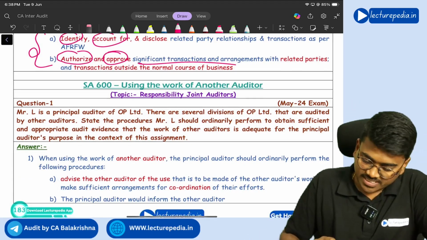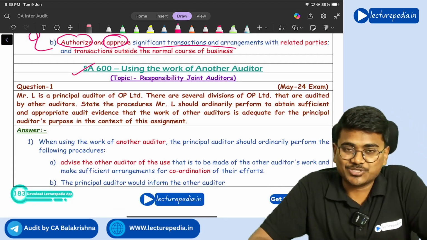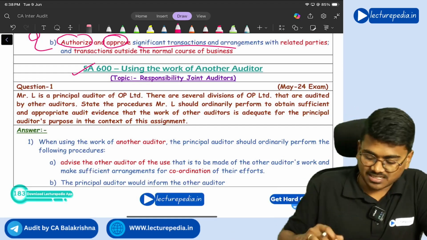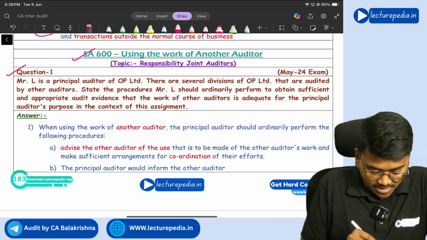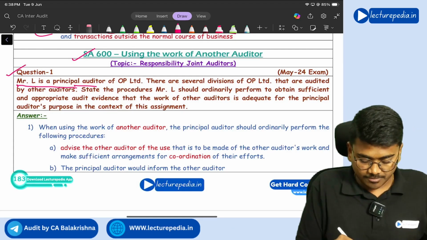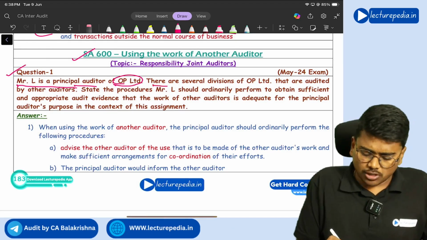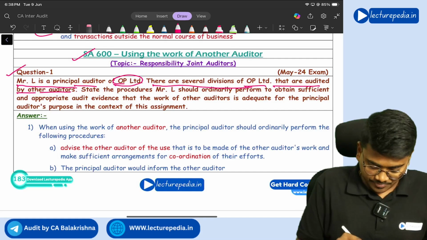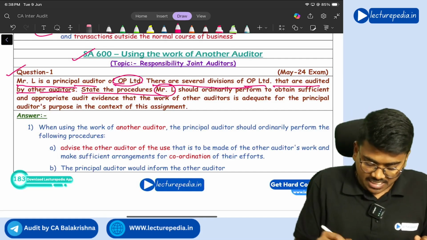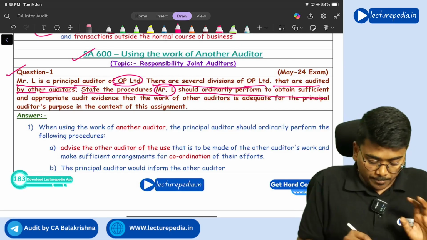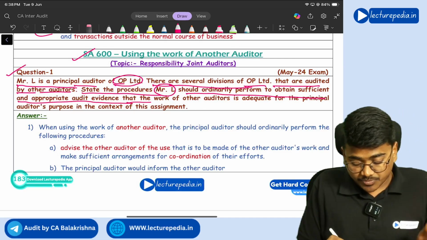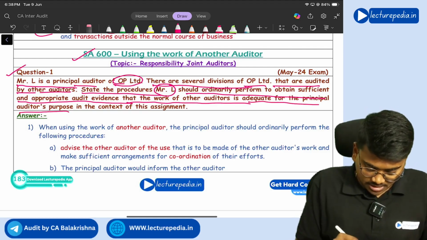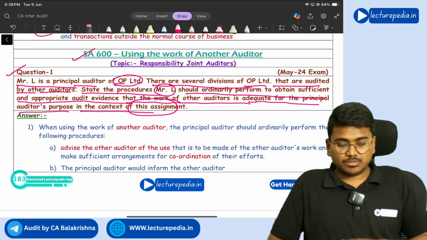Next, moving to questions and answers of SA 600, using the work of another auditor. Basically, there will be only two questions in this particular standard also. Question number 1. Mr. L is the principal auditor of OP Limited. There are several divisions of OP Limited that are audited by other auditors. State the procedures Mr. L should ordinarily perform to obtain sufficient and appropriate audit evidence that the work of other auditors is adequate for the principal auditor's purpose in the context of this assignment.